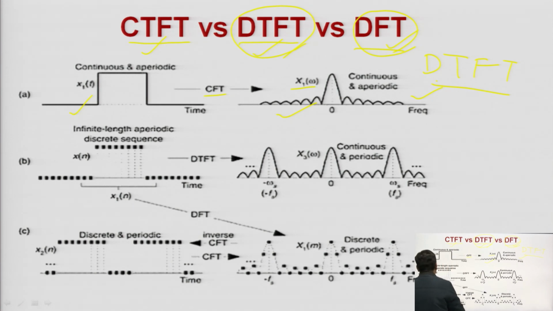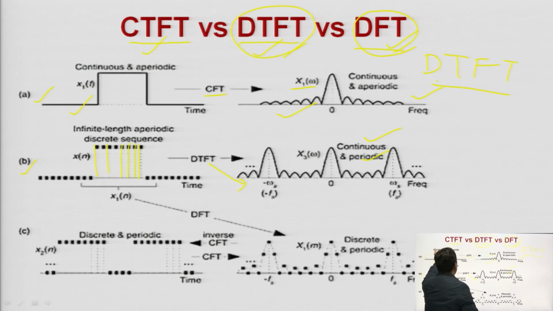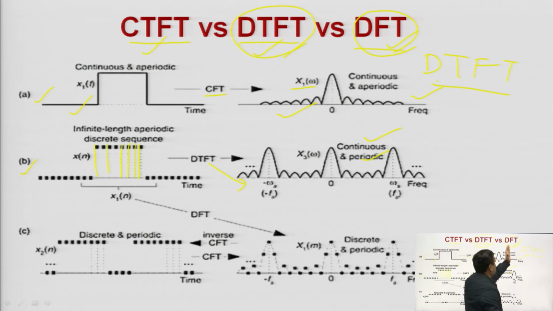Now, we will see here in the B part. Okay, this was the A part. In the B part you have an infinite length aperiodic discrete sequence. So, these are the sample sequences, discrete sequences, but the length is infinite and this is aperiodic. Now, if you take the Fourier transform of this, then you will get this type of spectrum here, and that spectrum will also be continuous and periodic. In part A, your time domain is continuous and aperiodic, and your frequency domain is also continuous and aperiodic. The properties are the same in time domain and in frequency domain.